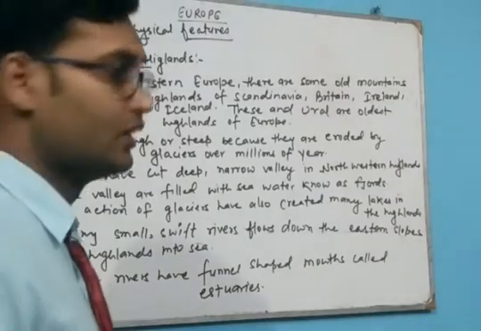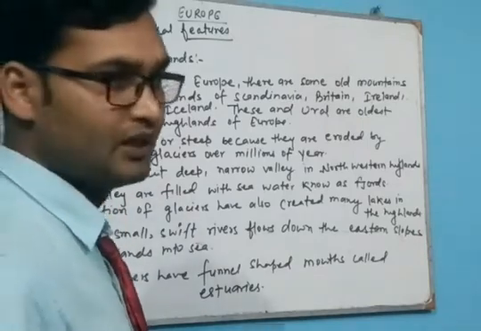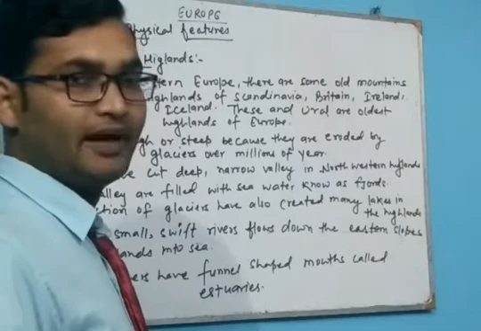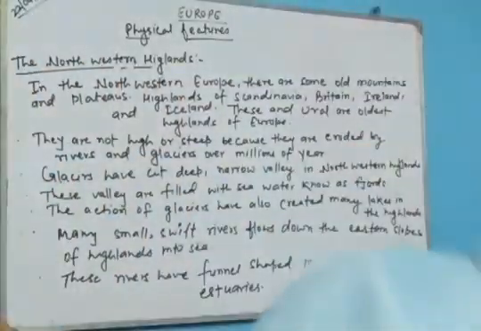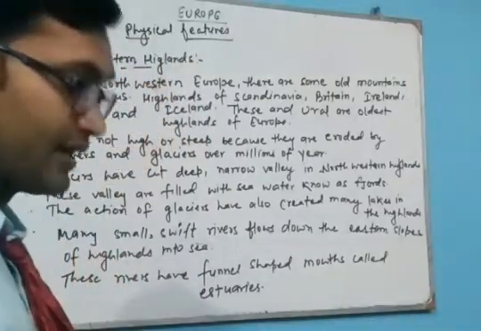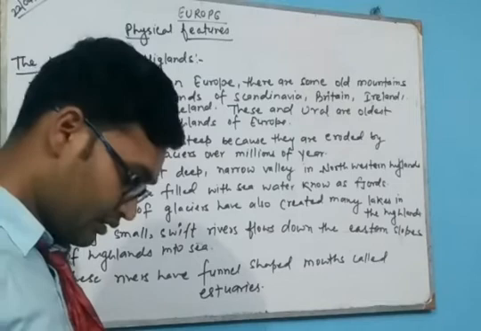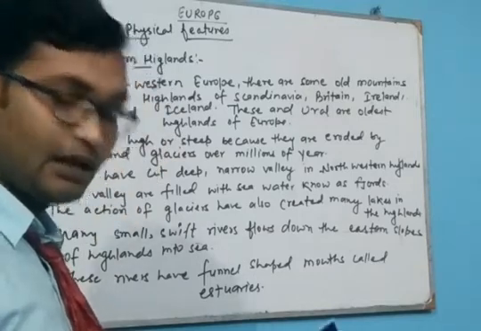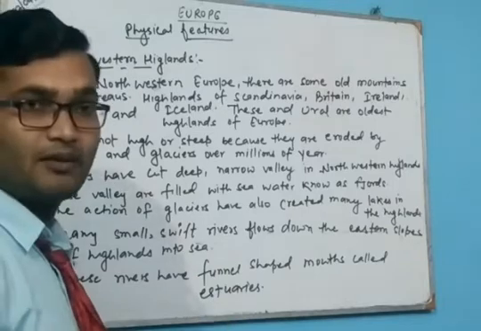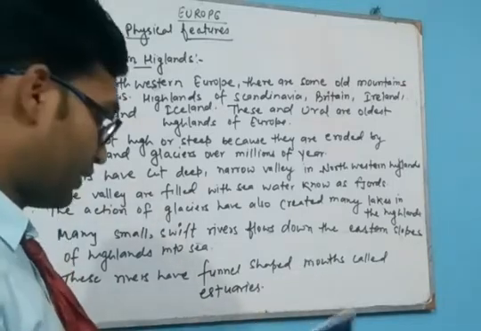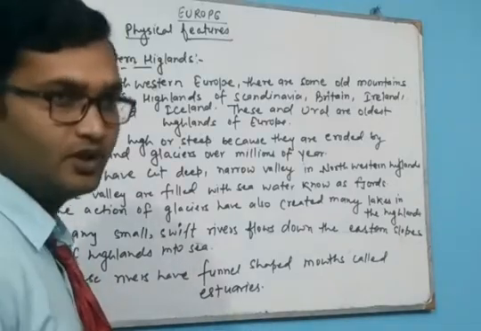Hello students, in this video we are going to talk about the physical features of Europe. We have divided Europe into four physical features: the northwestern highlands, central lowlands, central uplands and alpine mountains. We will discuss them one by one. First of all is the northwestern highland.